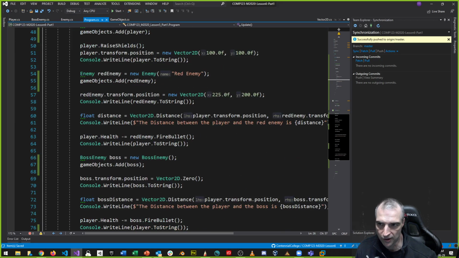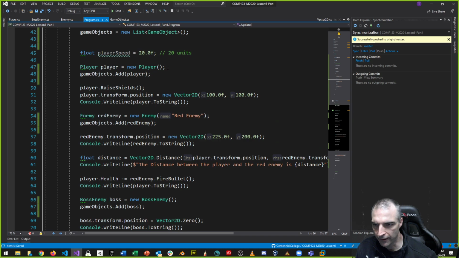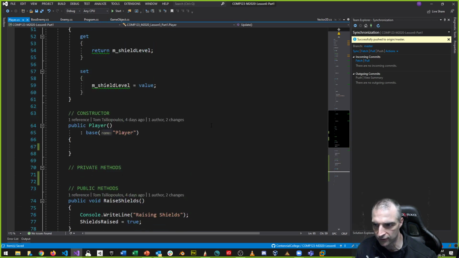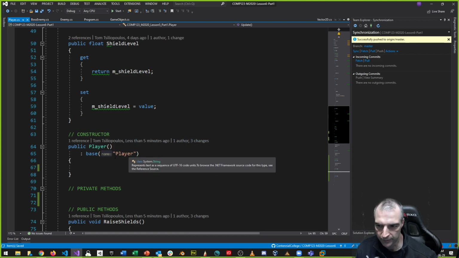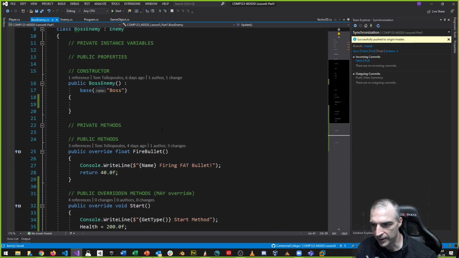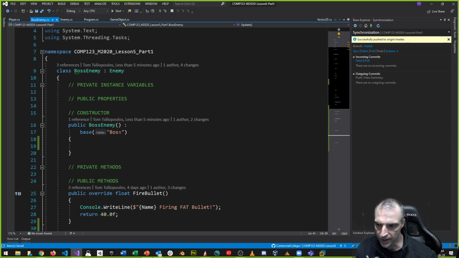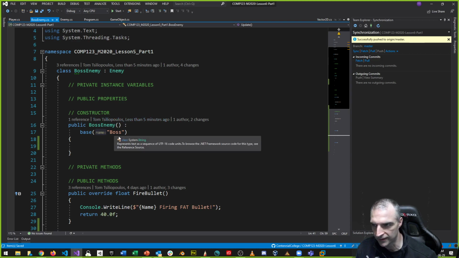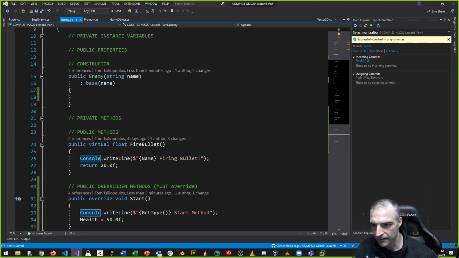I know that the thing is called player, but player doesn't take anything in. Well, where does that happen? That happens inside the player constructor. And the player is right. Player is capital P, so that's going to work. Okay, no problem. What about boss enemy? Well, boss enemy is just boss. I specified it here, so that's going to work, right? So boss looks like I did that right, but enemy, I did wrong.